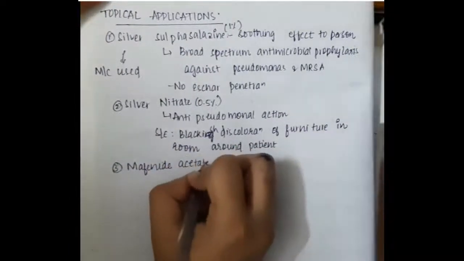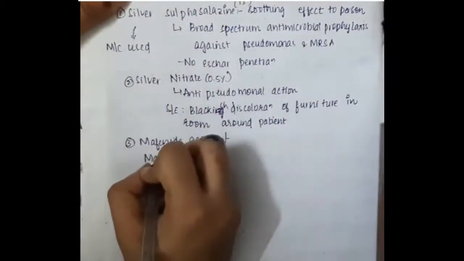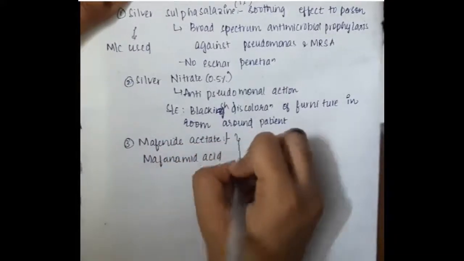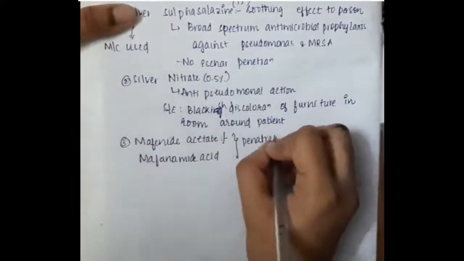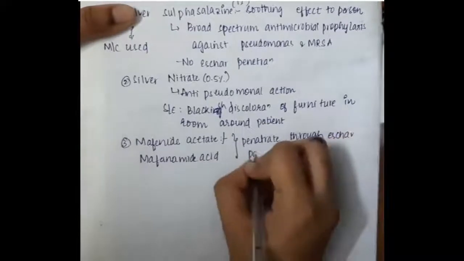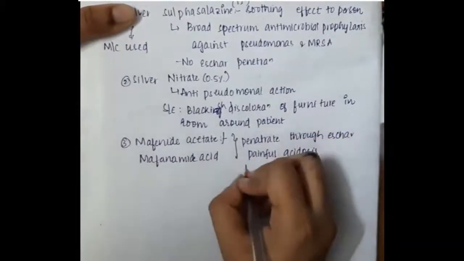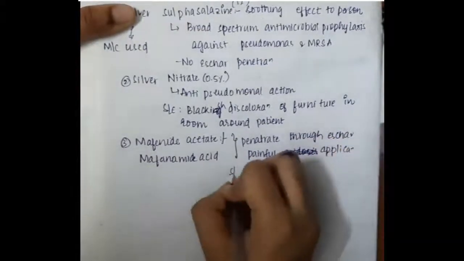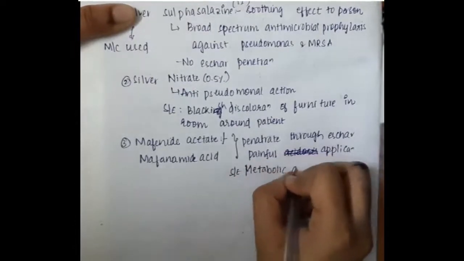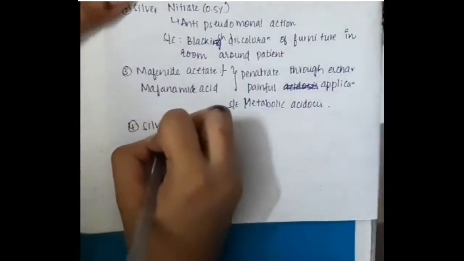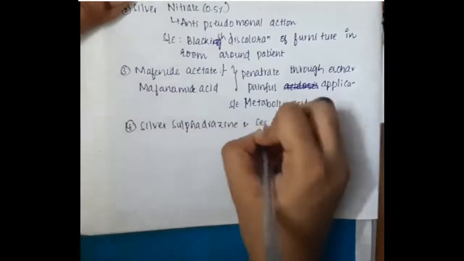Then third is mafenide acetate. This can penetrate through eschar, but it causes painful application. A side effect is that it can cause metabolic acidosis. Fourth, silver sulfadiazine and cerium nitrate.